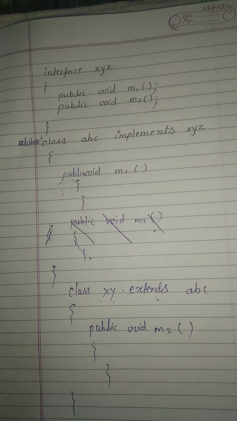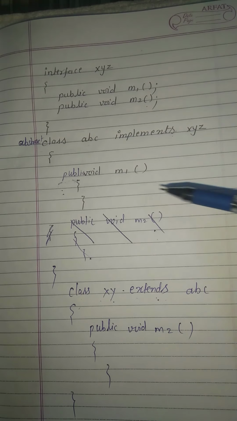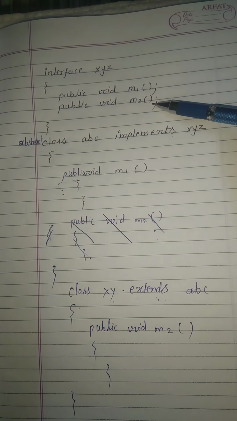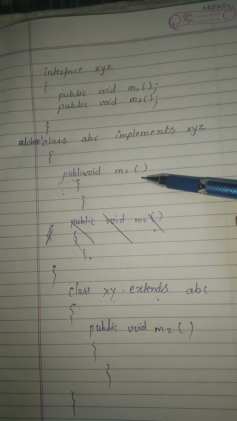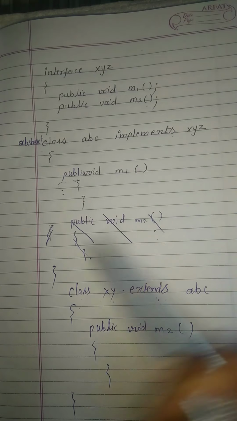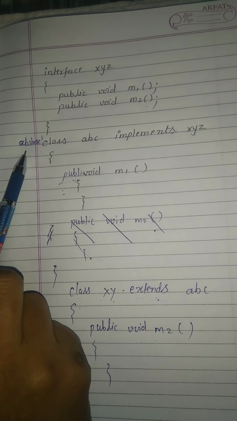The next point is, whenever we are implementing an interface, for each and every abstract method of that interface, we should provide implementation. If you are unable to provide implementation for at least one abstract method, declare the class as abstract. See here we are not providing the implementation for these two methods. Here we implement only one method, so we declare our class as abstract.